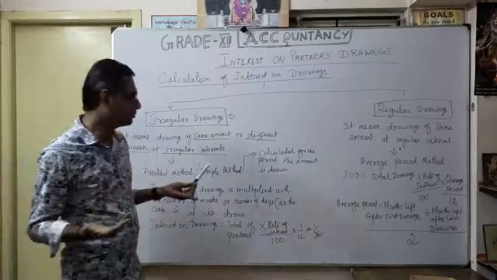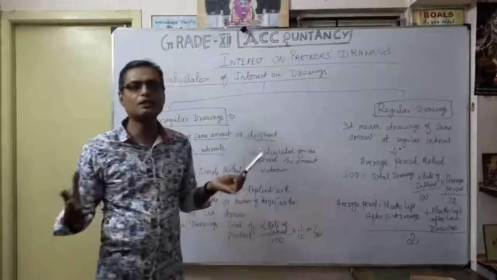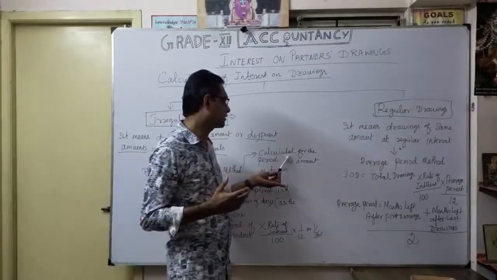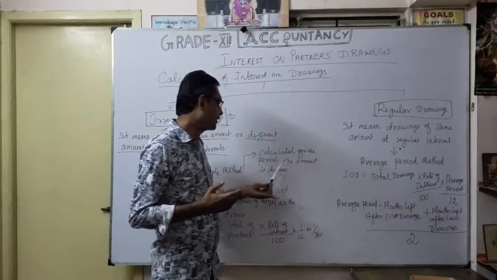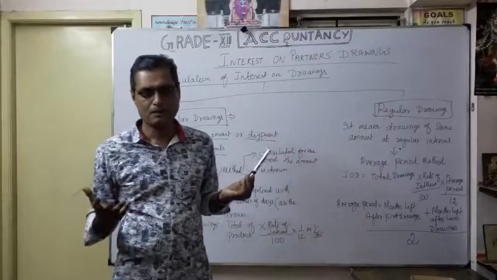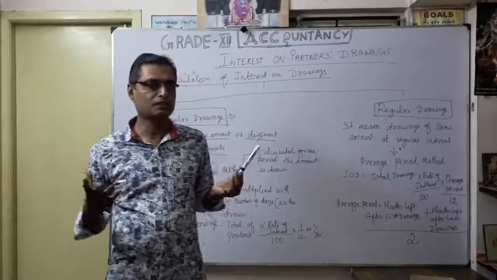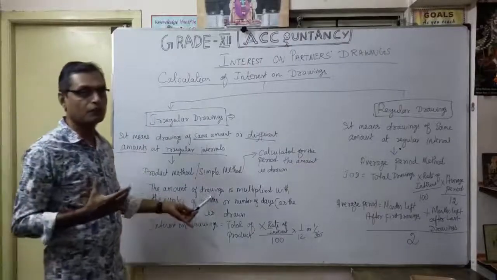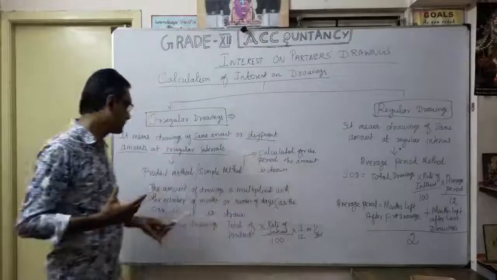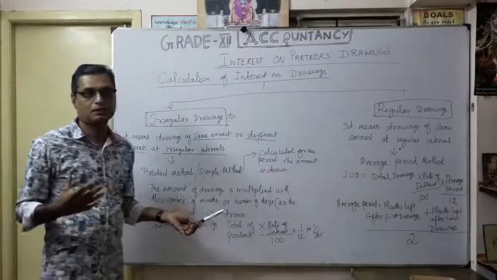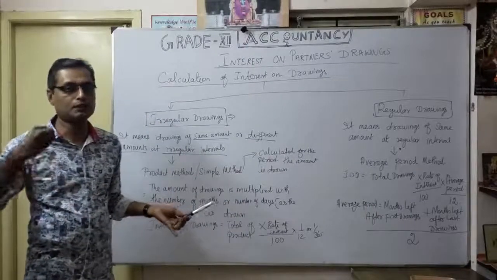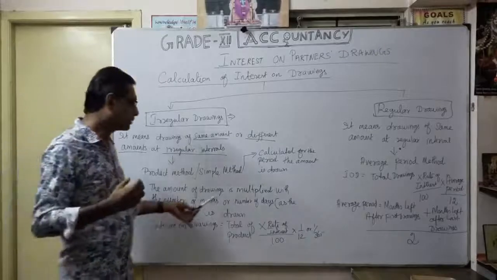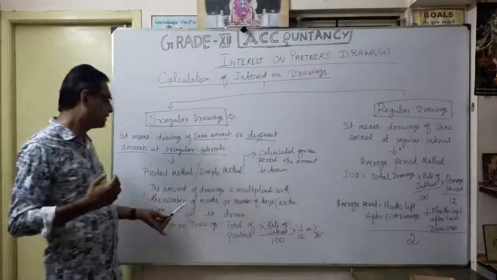So what is the simple method? Whatever the amount withdrawn, simply we calculate interest for the period the amount is drawn. Very simple. What is the product method? The amount of drawings is multiplied with the number of months, or number of days as the case may be, for which it is drawn.